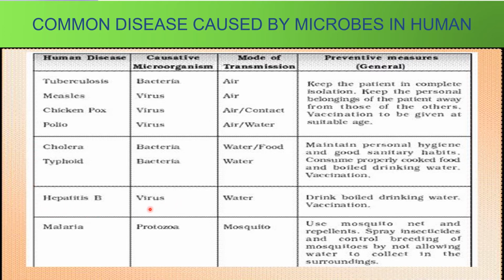Hepatitis B is a viral disease and it spreads through water, and the way we can prevent it is by drinking boiled water, and also we should take vaccination at the proper timing.